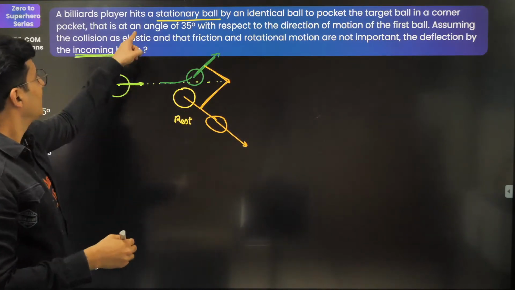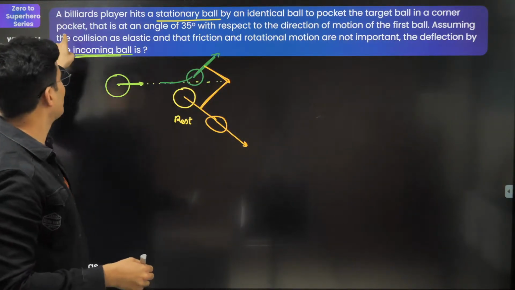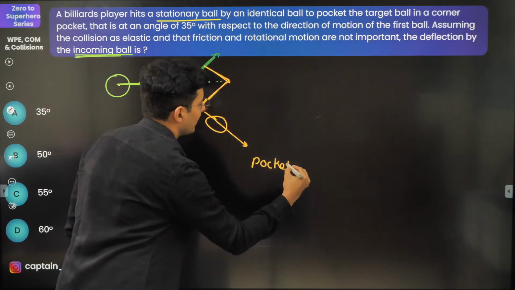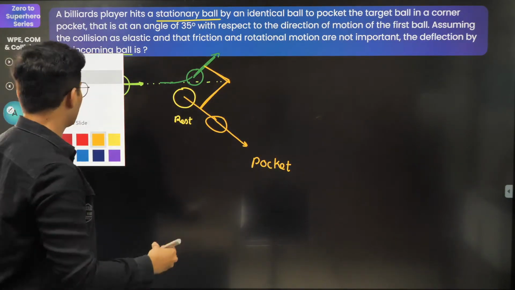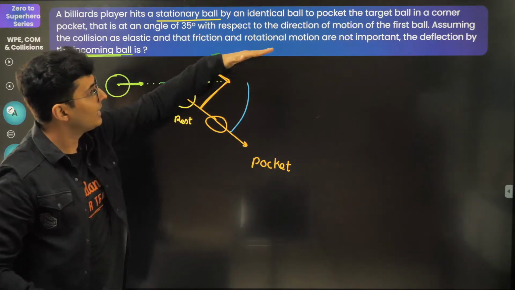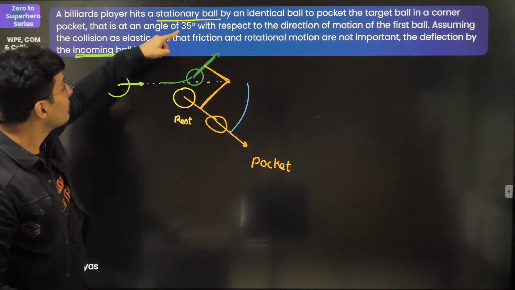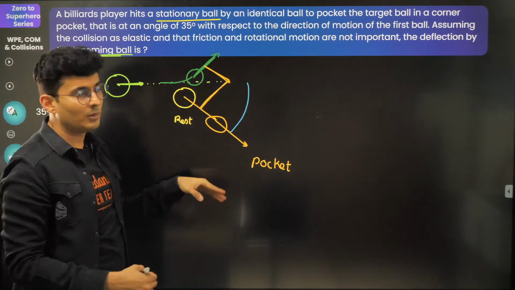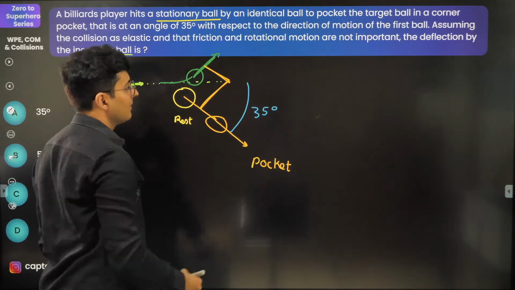Now it is given that it makes an angle of 35 degrees with respect to initial direction of motion. There is a pocket over here. And this ball goes inside the pocket, and the pocket here makes 35 degrees with the initial direction of the motion.